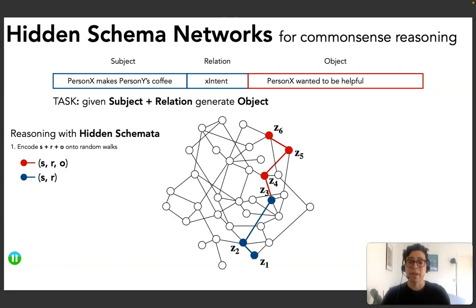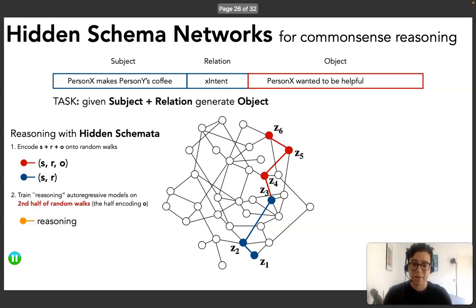First, we encode the whole sentence, subject plus relation plus object, onto a random walk on our graph, so that the first half of the random walk encodes only the subject and the relation, and the second half encodes the subject, the relation, and the object. Second, we define reasoning autoregressive models, which can be a recurrent neural net or a transformer model, to generate the second half of the random walk conditioned on the first one.